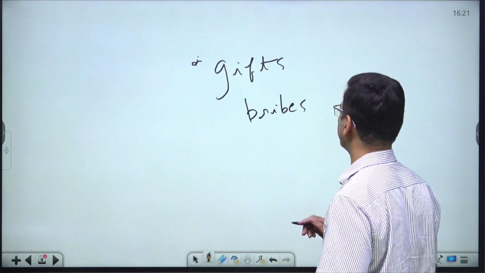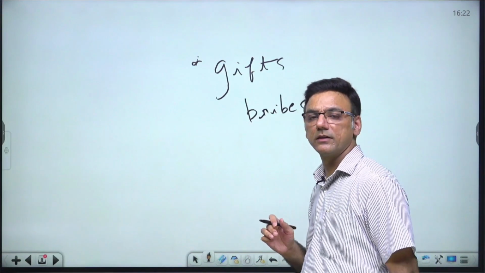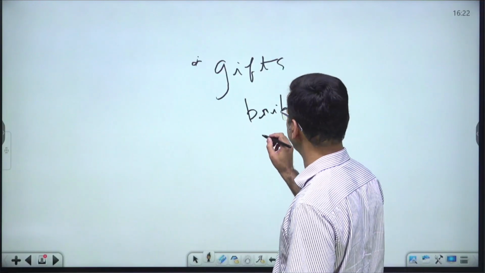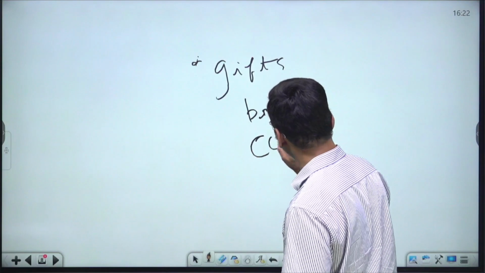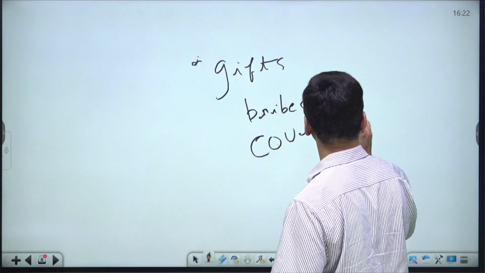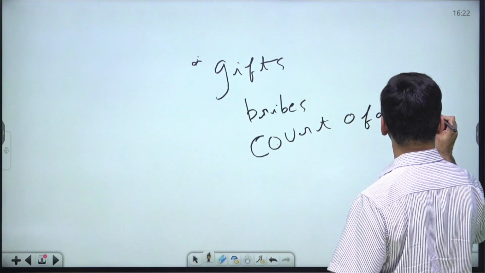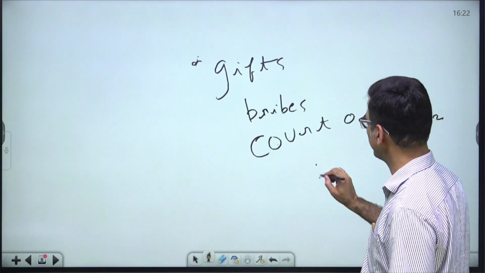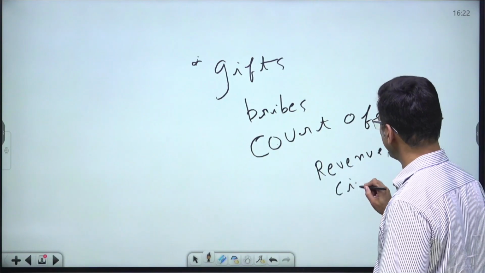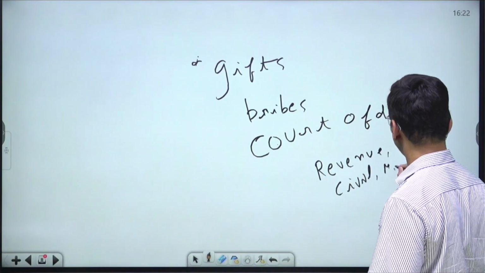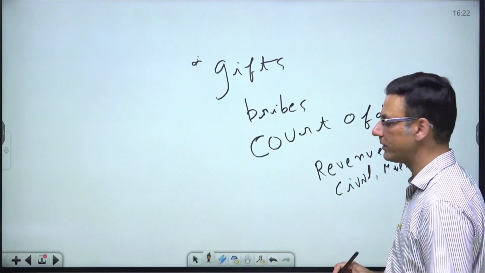And lastly, it strengthened the control of the British Parliament over the East India Company by asking the Court of Directors of the East India Company to report on its revenue, its civil and military affairs to the British Parliament from time to time.